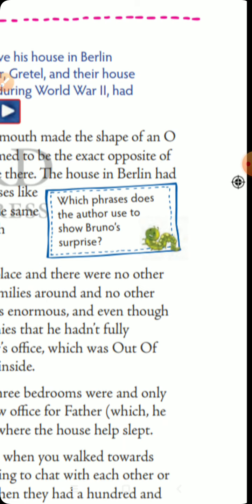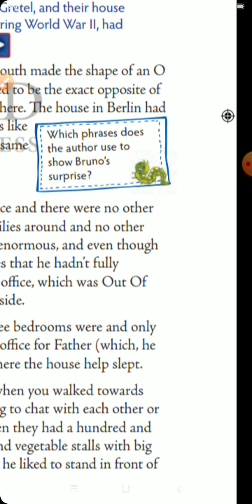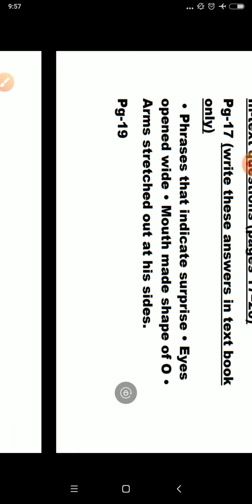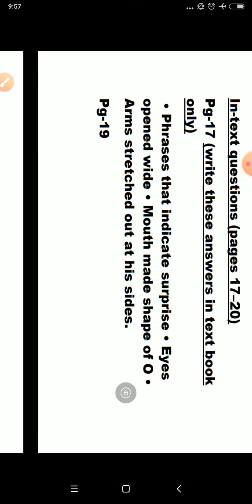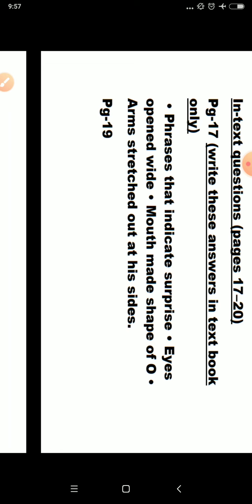Which phrase does the author use to show Bruno's surprise? So which phrase is used here? This is given here. You can write this answer on page number 17, in-text question. Phrases that indicate surprise: eyes open wide, mouth made shape of O, arms stretched out at his sides. All these are three phrases which I found from the textbook.